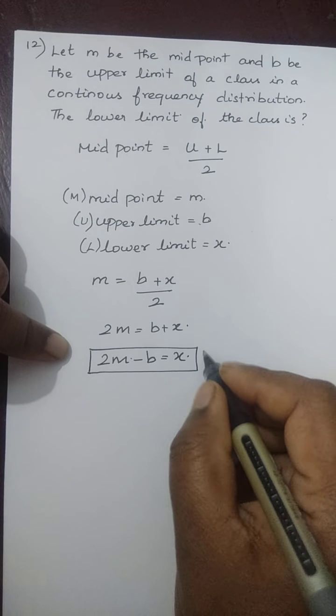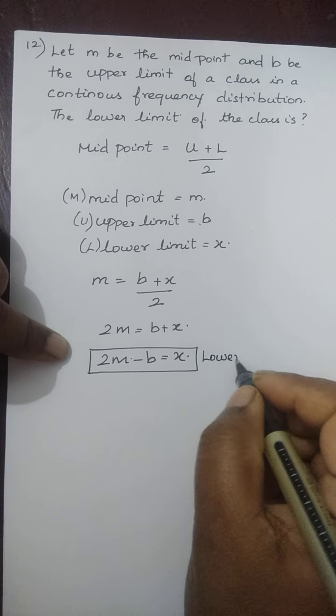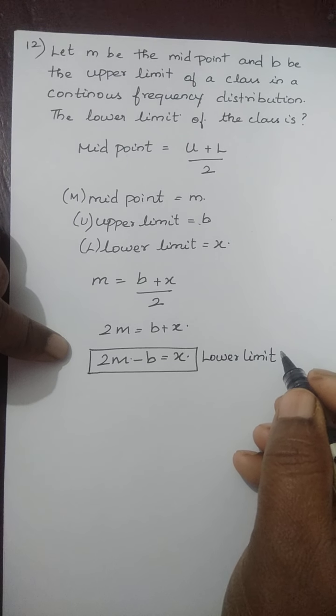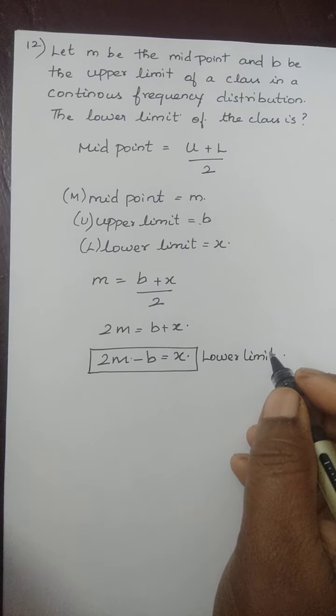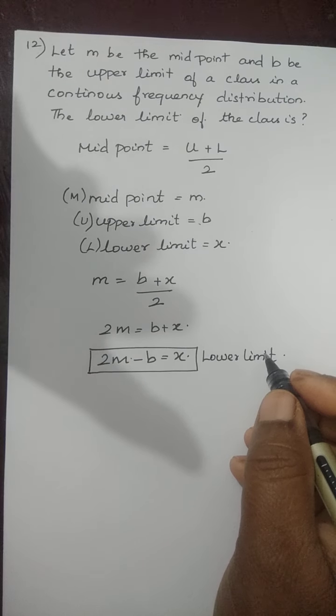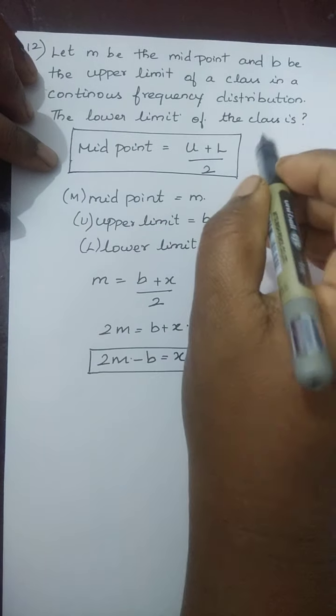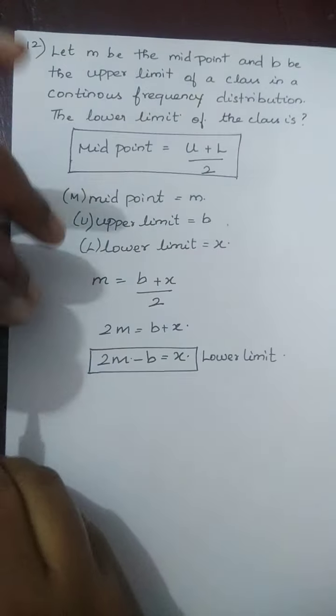X is the lower limit. We found out the lower limit equation. So this is a formula. You just note down it in the formula section. Please note down it. Using this formula, we can derive the lower limit equation.